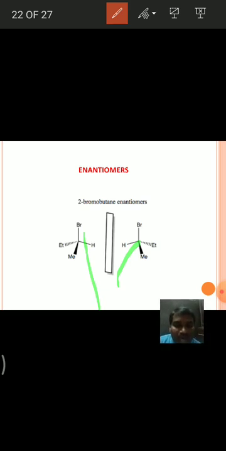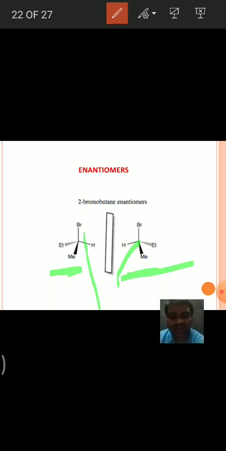That means a chiral molecule exists as a non-superimposable mirror image pair. And these are non-superimposable mirror image pairs too. These are called enantiomers, and these are enantiomers of 2-bromobutane.